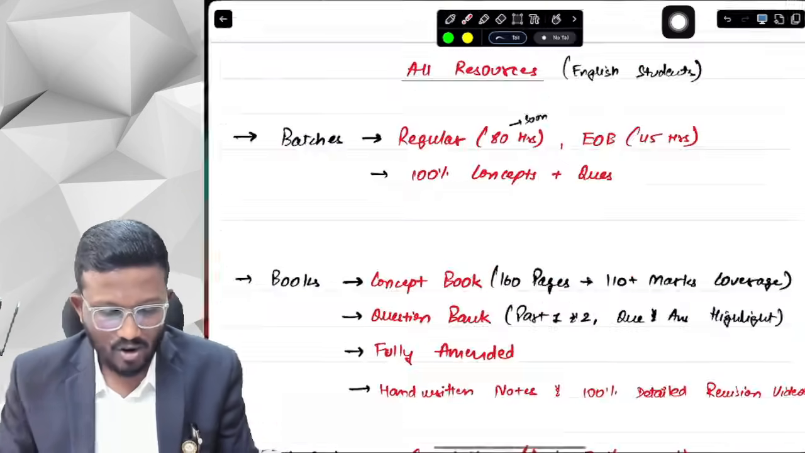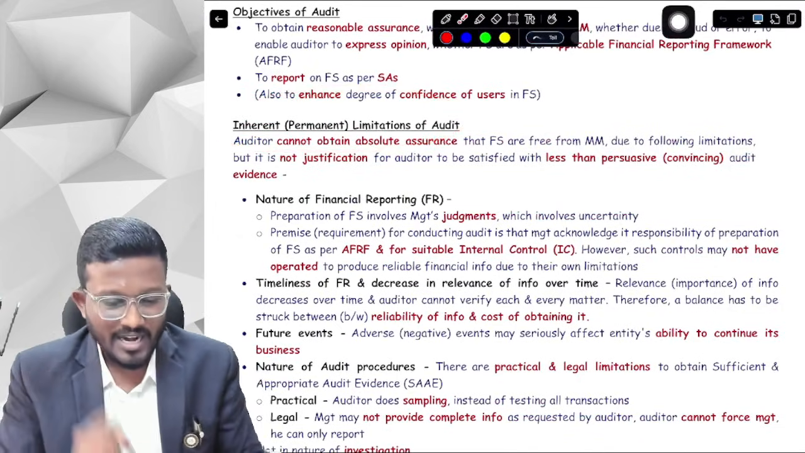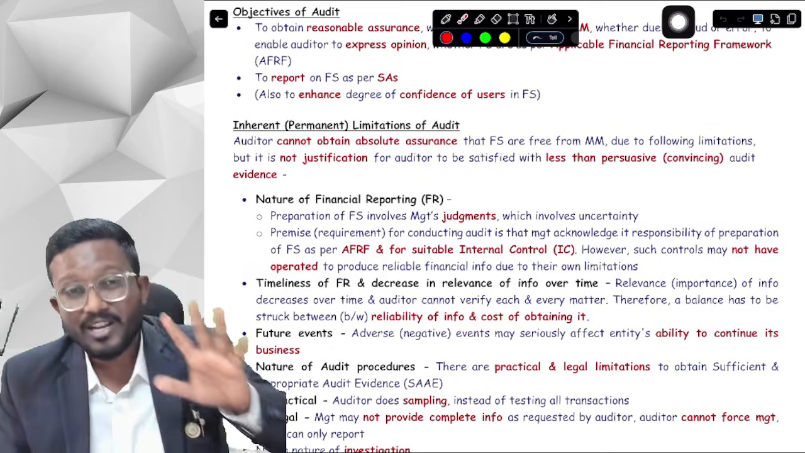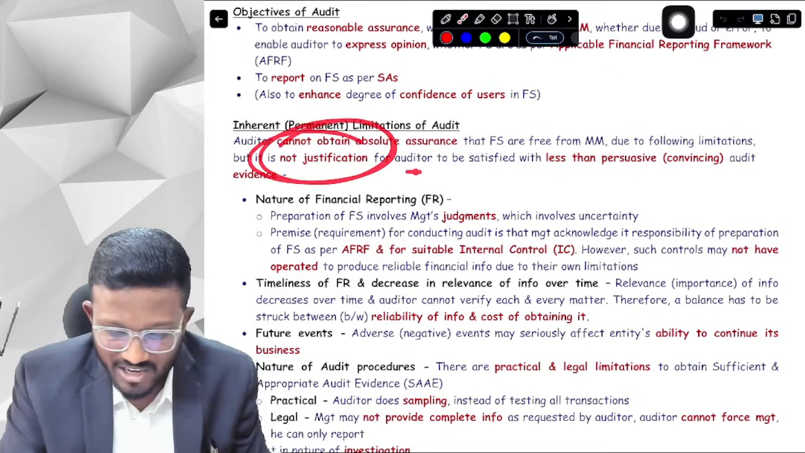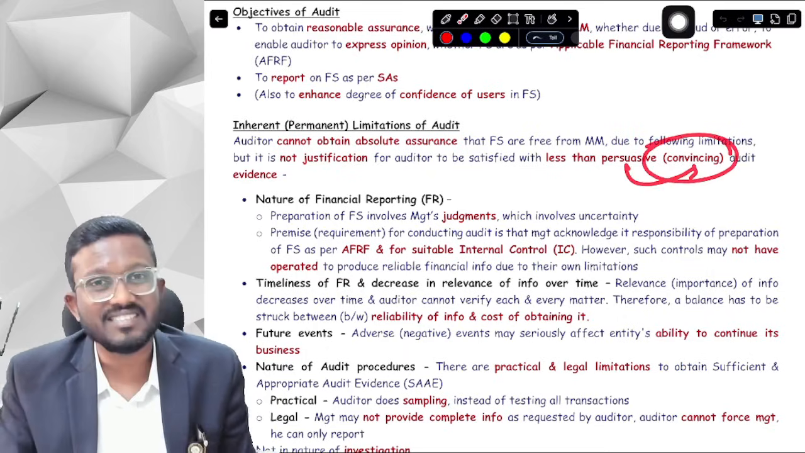Now let's discuss from our concept book, revision under revision. So what does it say, sir? Inherent or permanent limitation of audit. It says that the auditor cannot obtain absolute assurance because of this inherent limitation of audit. Mind you, this inherent limitation is not a justification for the auditor to be satisfied with less than persuasive audit evidence. Persuasive means convincing audit evidence.